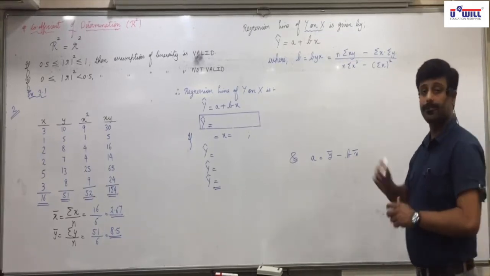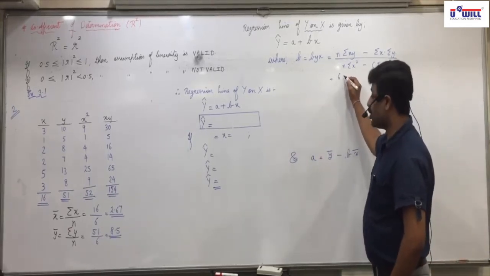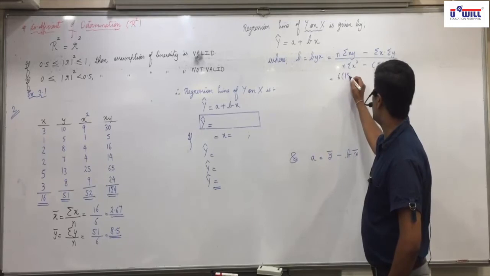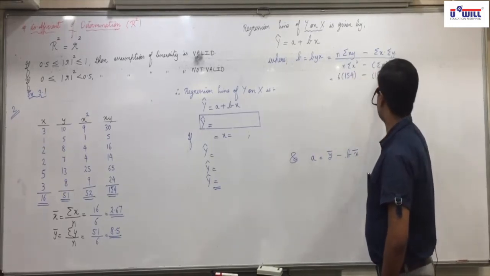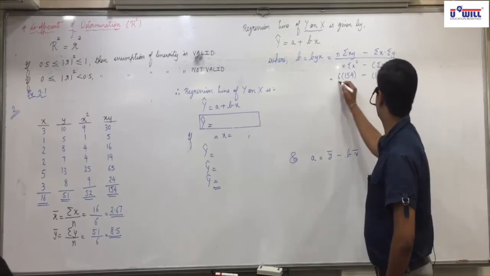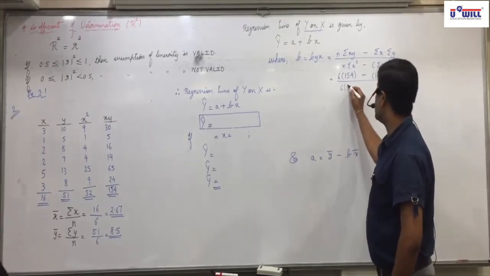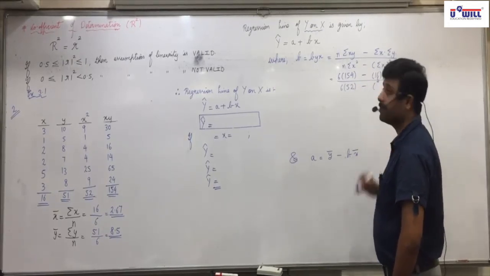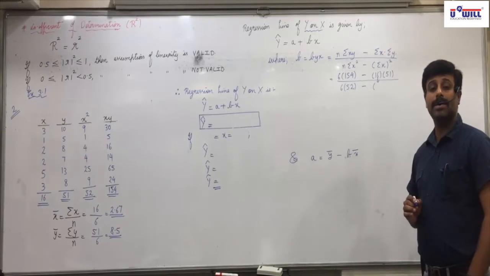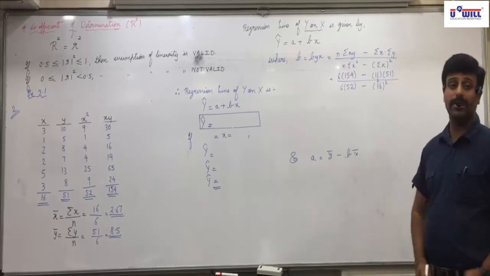With b: 6 into 154 minus 16 into 51, upon 6 into 52 minus 16 whole square.